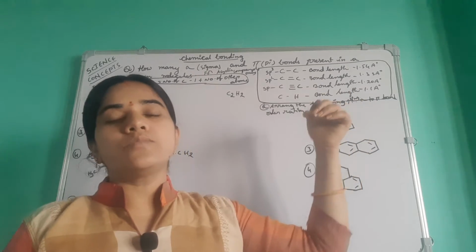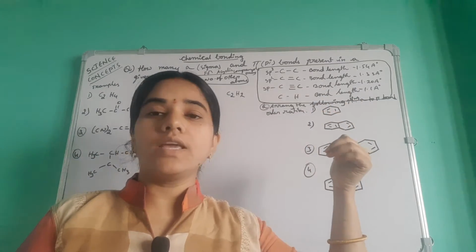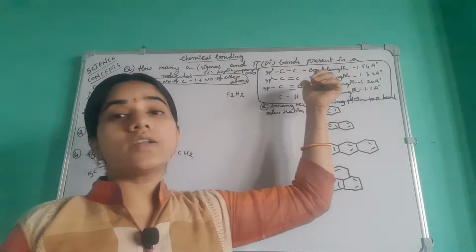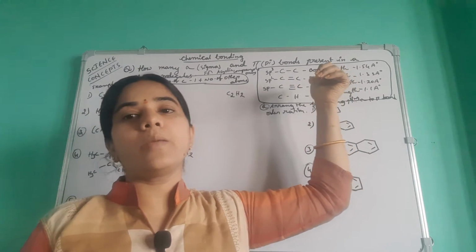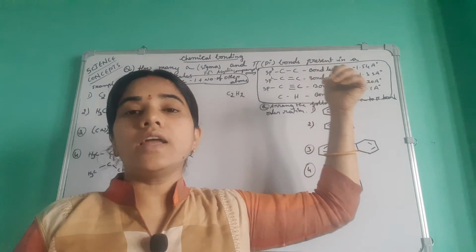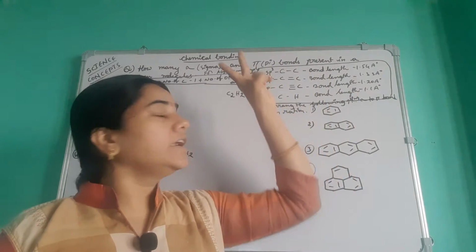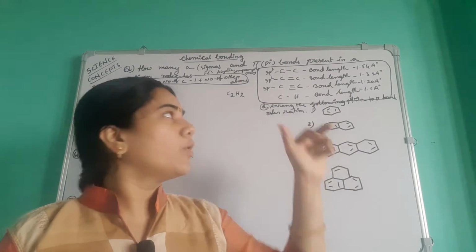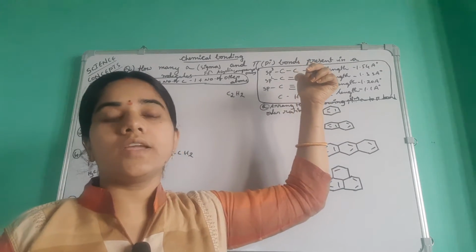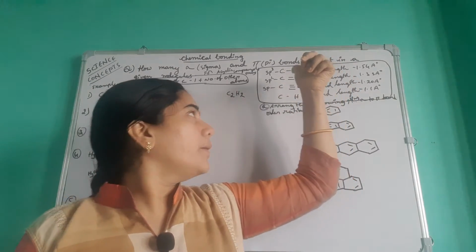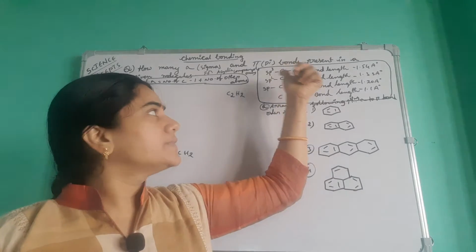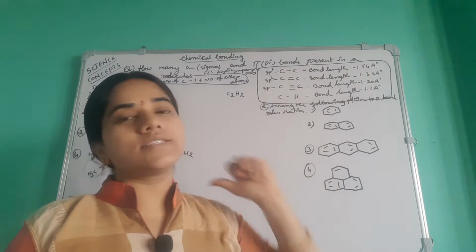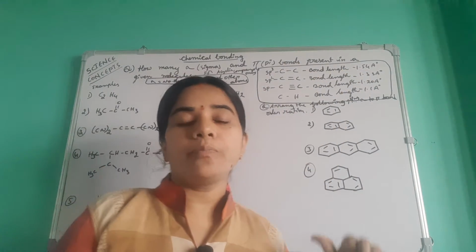Then next, C double bond C. How many sigma and how many pi bonds are there? Here one sigma bond, and since it is a double bond it has only one pi bond: one sigma bond, one pi bond. The hybridization of carbon is sp2. Here the bond length is 1.33 angstrom units.